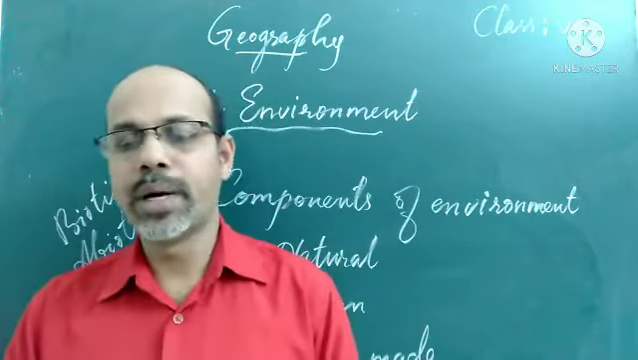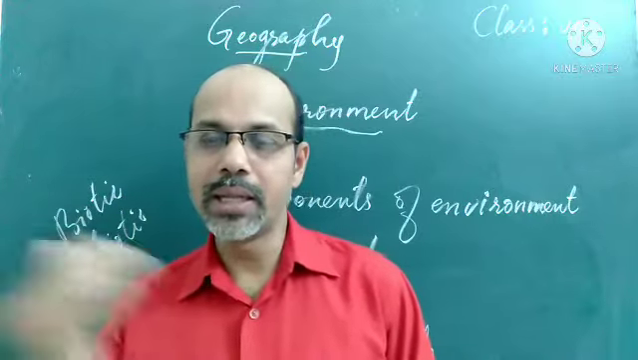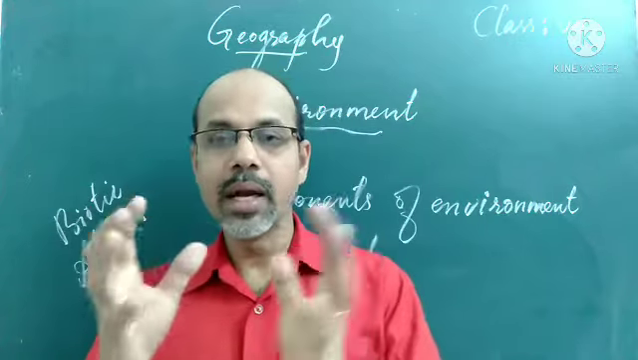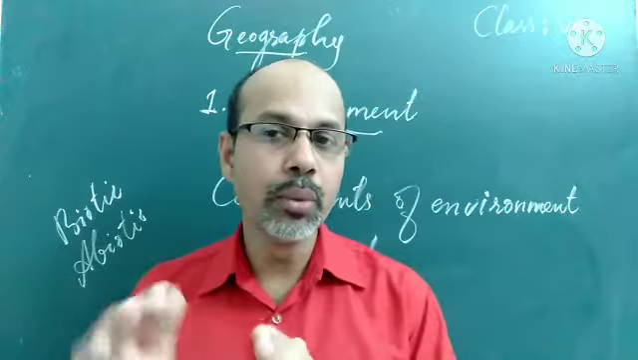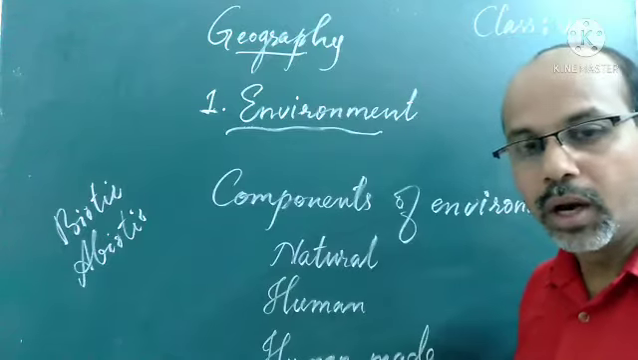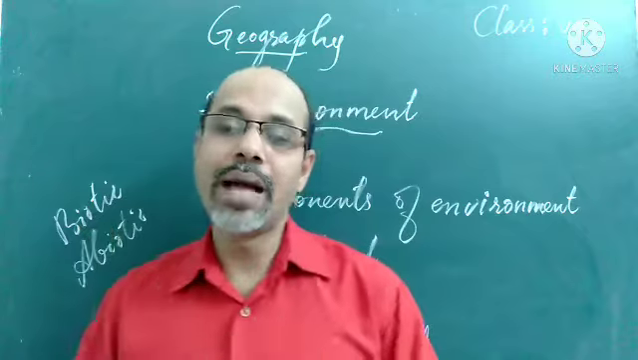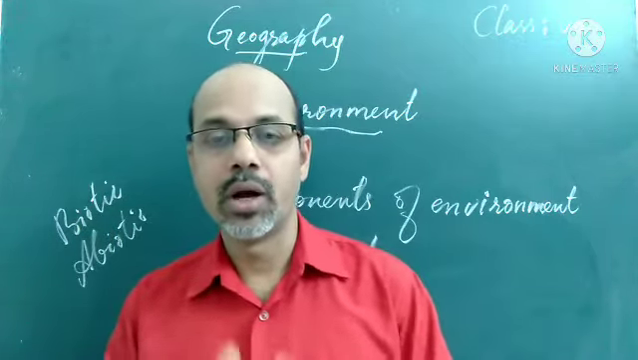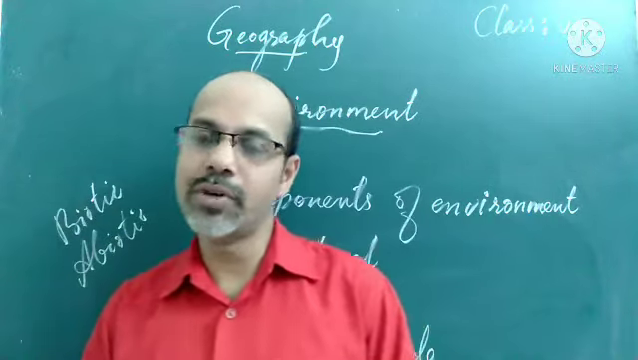So what are the components of the environment? We have studied the environment. Many objects and things are available in the environment. The three main components of the environment we will study today are natural, human and human made. From the term natural itself, we understand that it is what occurs in nature. Automatically we can find that nature itself has created it.